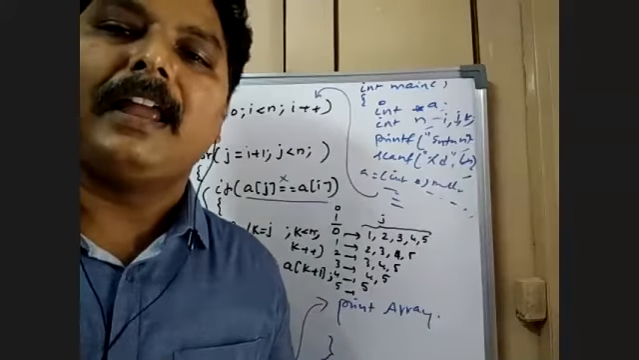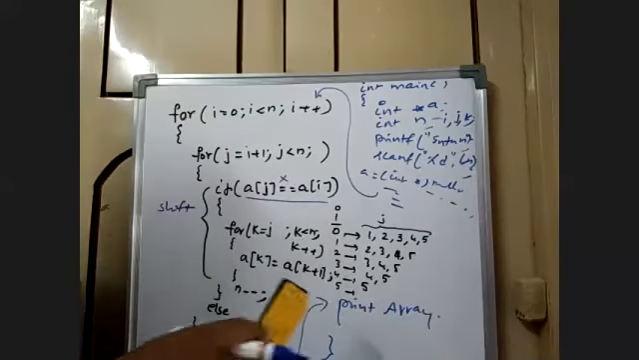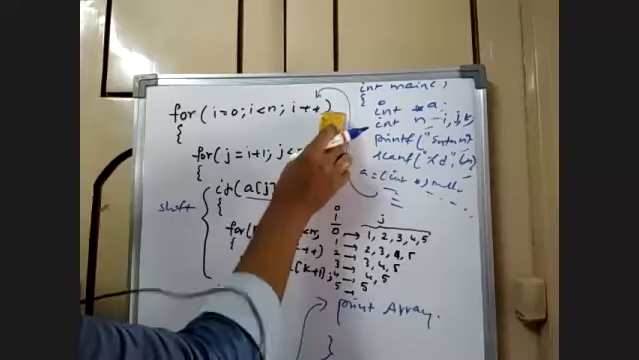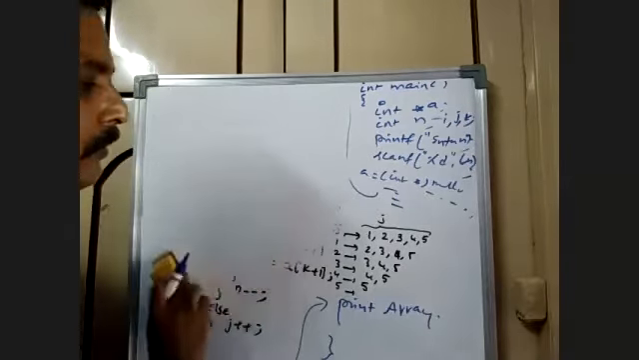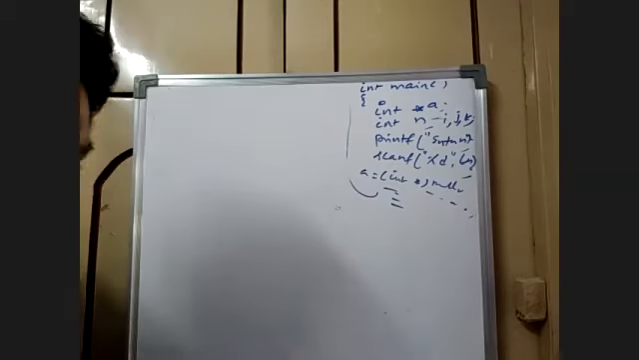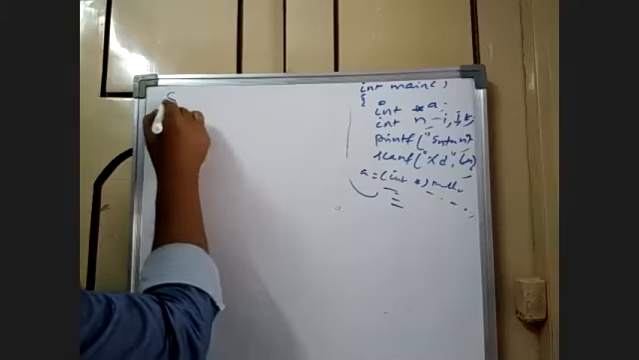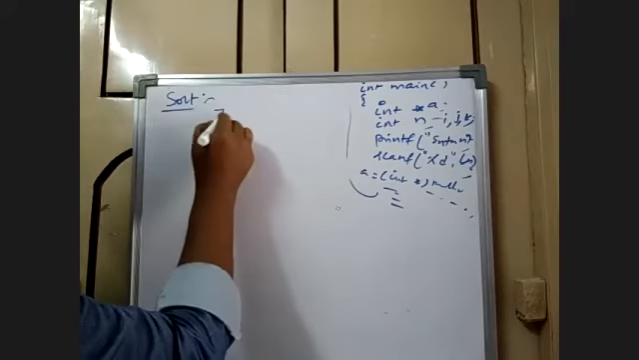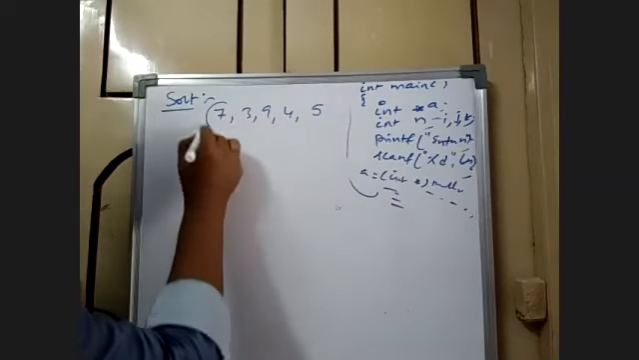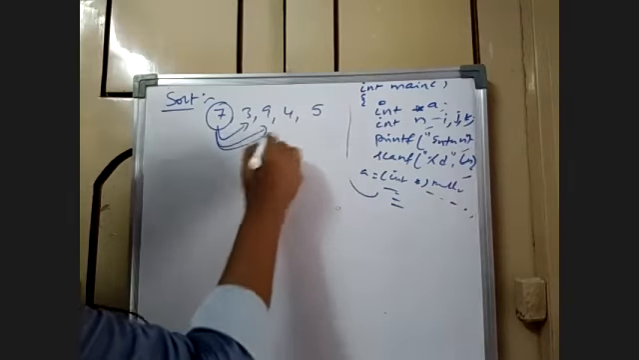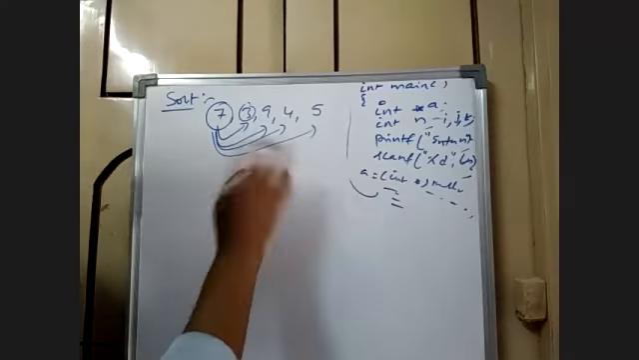So the same is the case even with sorting also. When you want to sort the elements, I just remove this. Even in case of sorting, you get the same. Suppose when you want to sort data like 7, 3, 9, 4, 5. Now what you do, you just compare this element with all the rest of the elements, and swap it.